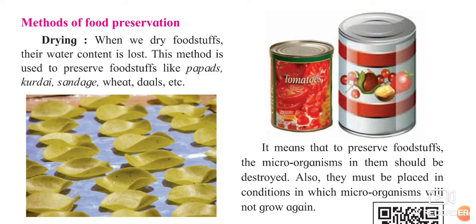Drying. When we dry the foodstuff, their water content is lost. If you keep your clothes outside in the hot sun, you can see the water from them is totally evaporated, totally disappeared. In the same way, if you keep any foodstuff out, the water from it is lost, and when water is not present in the foodstuff, it can remain good for a longer period of time. The same happens for preserving foodstuff like papad, kurdai, sandge, wheat, dal, etc.